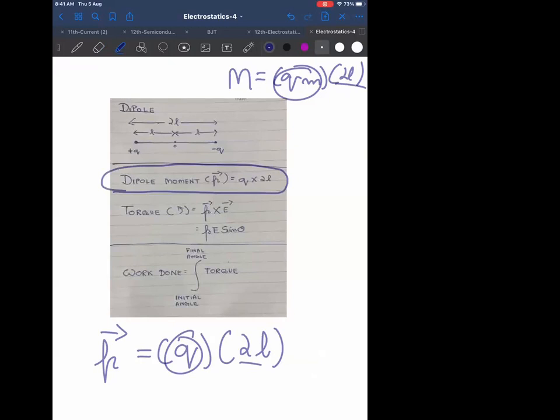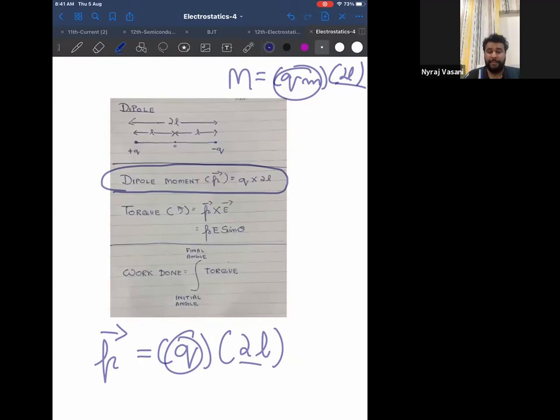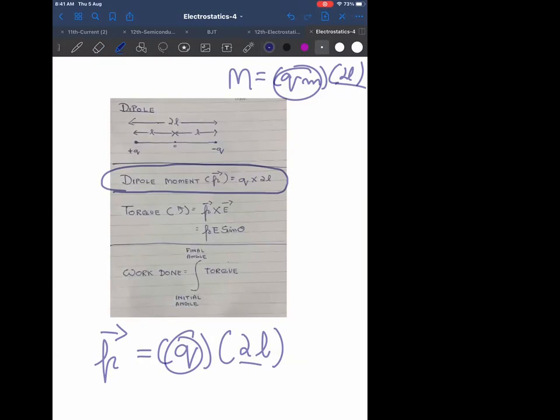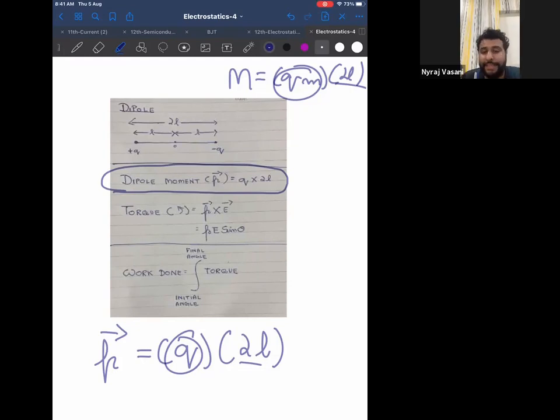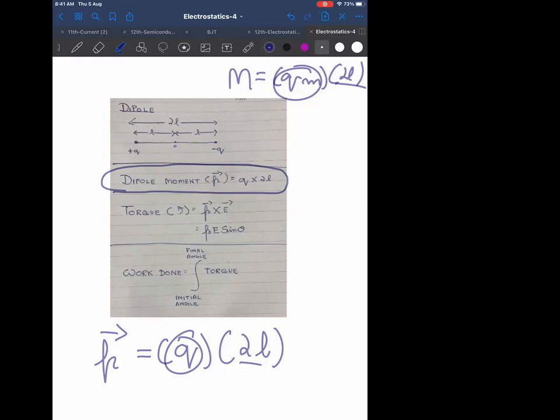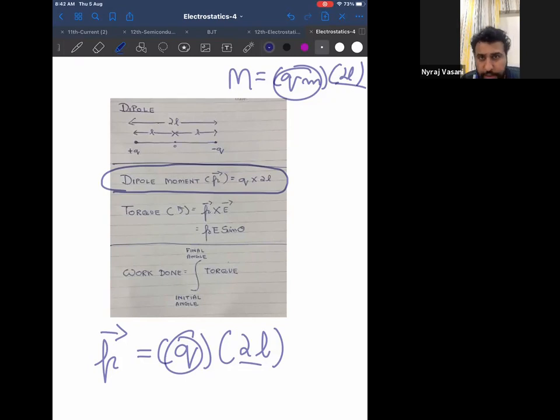In the first part, P doesn't have a vector sign. Momentum can be a vector because it is mass into velocity, where velocity has a direction, but we don't show it so that we can differ. Utkarsh, I cannot see you. So write down dipole moment P vector is equal to Q into 2L. Dipole moment formula is Q into 2L.